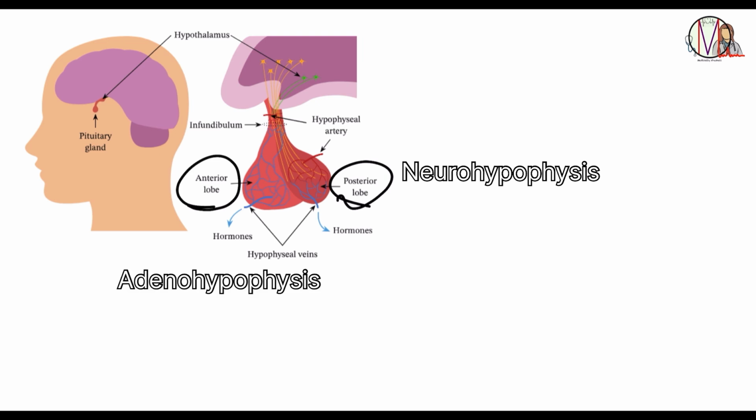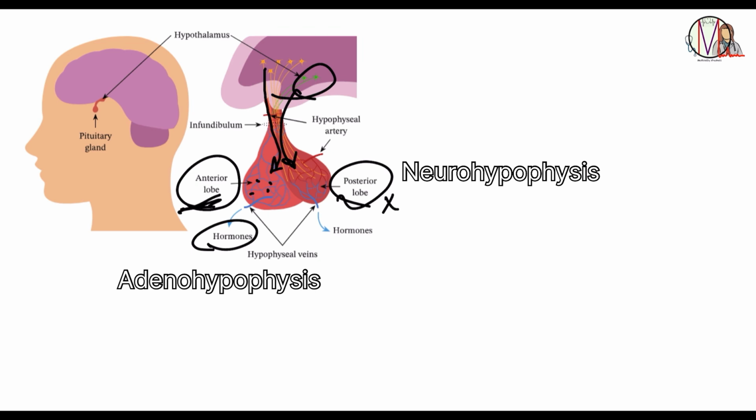The posterior lobe does not produce any hormones. Instead, it simply stores hormones like ADH and oxytocin, which are actually produced in the hypothalamus. Whereas the anterior lobe has its own cells that produce specific types of hormones upon specific types of signals from the hypothalamus. I hope it's all clear till now.